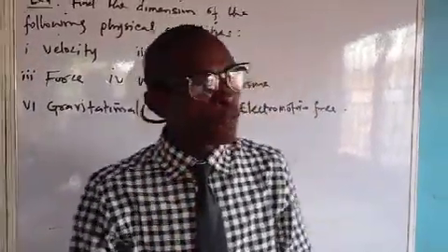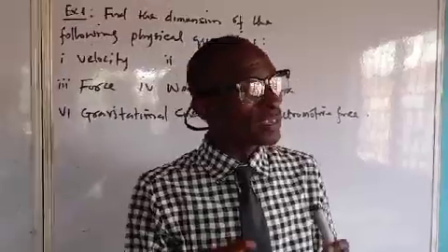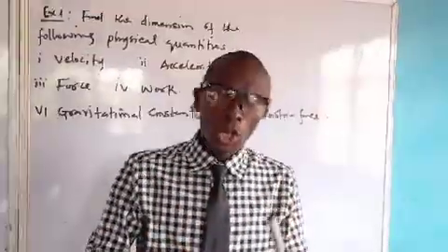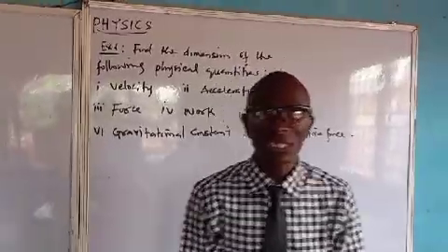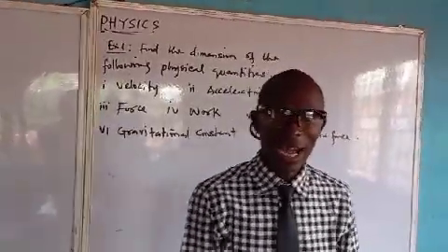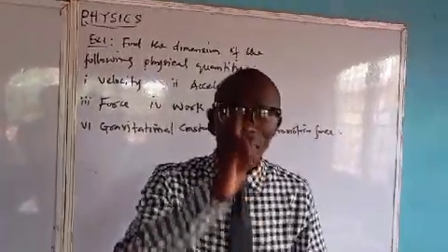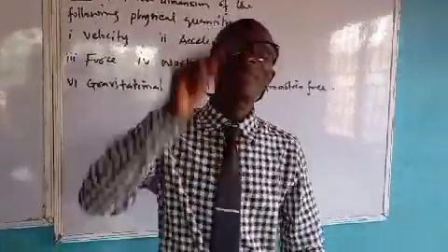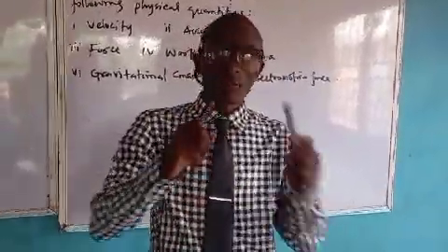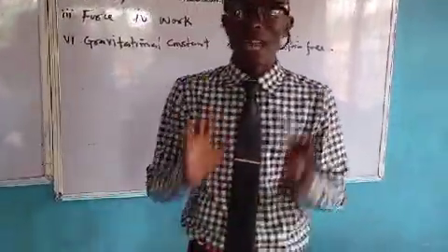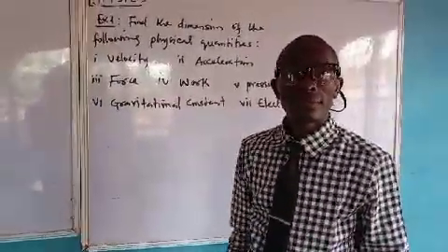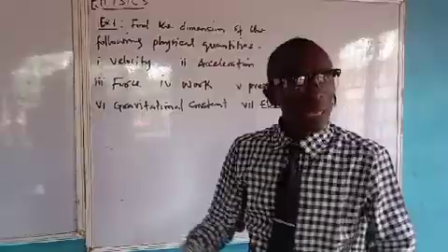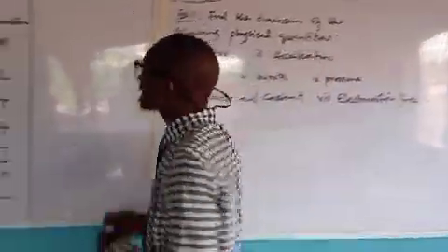First of all, for one to know the dimension of a physical quantity, you have to first know the unit of that physical quantity. Are you getting it now? After you have gotten the unit, then you can get the dimension from the unit. Now let's look at this. For example, we have velocity. Without stressing yourself, we know that solution.